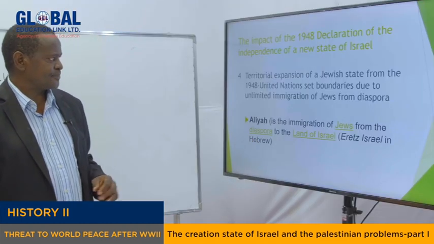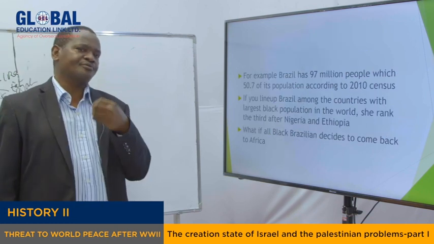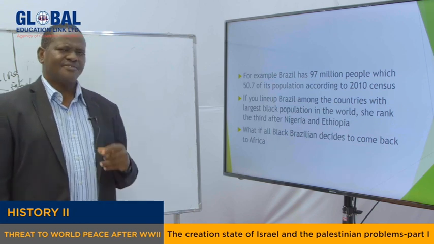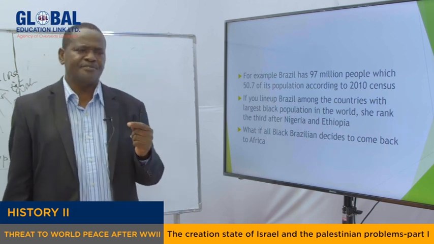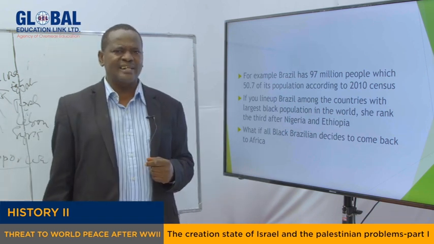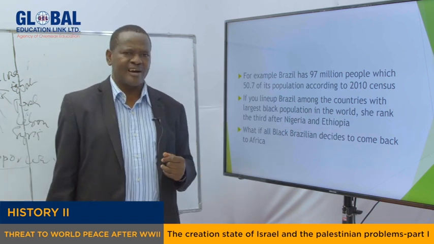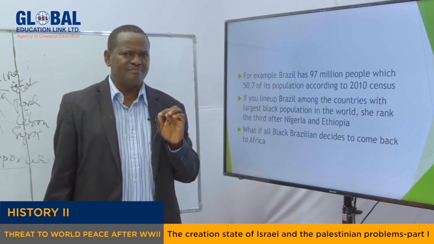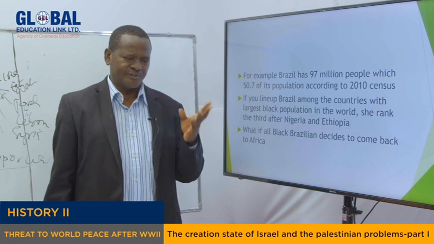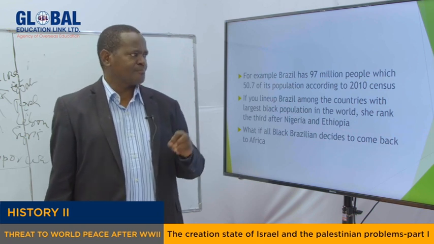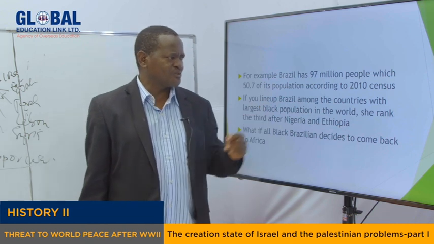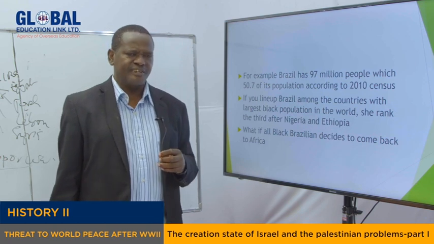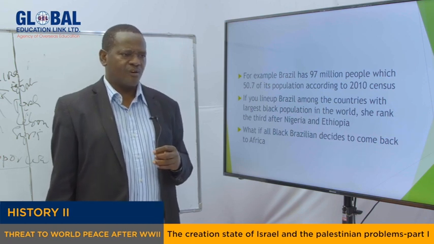So you can see, my dear students, this has also contributed as one of the impacts of the 1948 Arab-Jewish War. My dear students, just take this example. For instance, we are speaking of Africans who live in the diaspora. Let's take the example of African people who live in Brazil. Brazil has 97 million people who claim to be black. Of course, we can combine the black people and mulattoes; they can be considered as black. And this is according to the 2010 census, in which black people consist of 50.7% of all people.